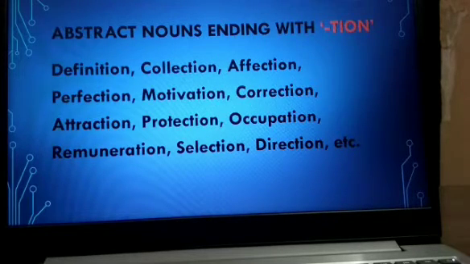Now here we are learning some abstract nouns which end with the suffix tion, pronounced shun. See now. Definition, collection, affection, perfection, motivation, correction, attraction, protection, occupation, remuneration, selection, direction, etc. Now you can see that all these words end with the suffix tion. All these are abstract nouns.